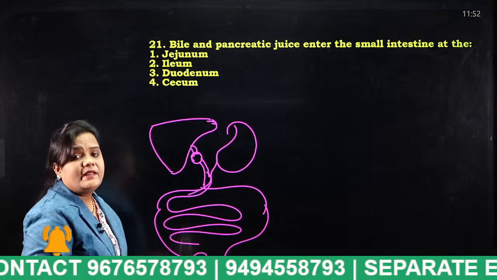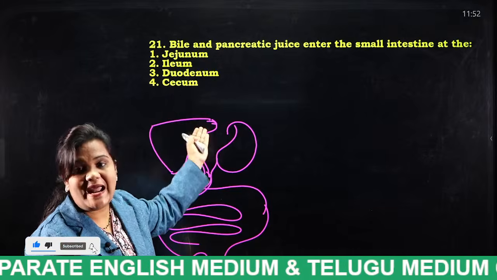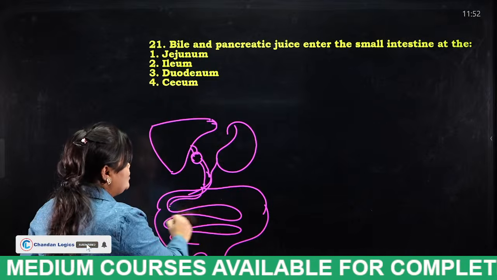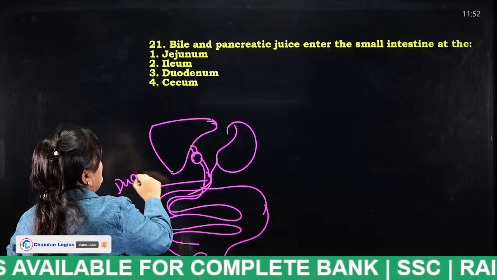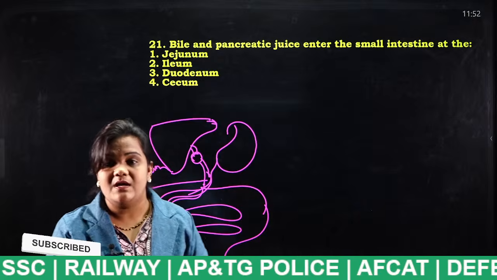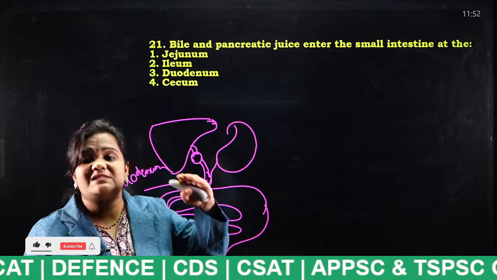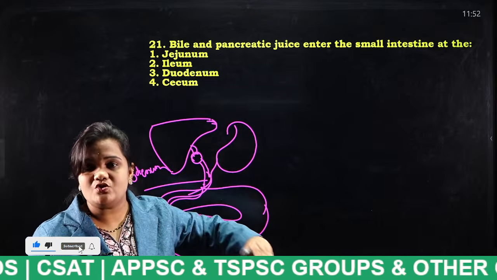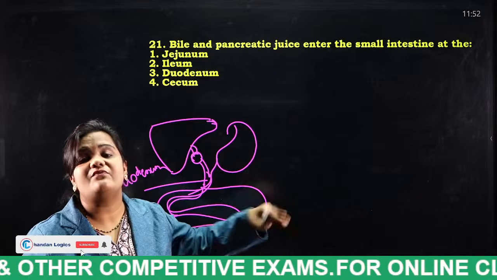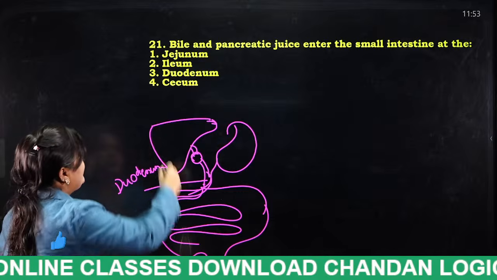So the question is that bile juice is secreted from the liver and pancreatic juice is secreted from the pancreas. Both enter into the small intestine. This is known as the duodenum, one of the parts of the small intestine. The small intestine consists of three parts: duodenum, jejunum and ileum. The starting part is the duodenum, the middle part is the jejunum, and the ending part is the ileum. Ileum is the largest of the small intestine parts. So the answer, students, is duodenum.